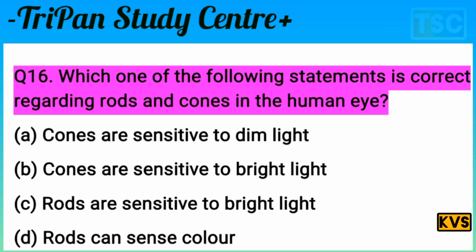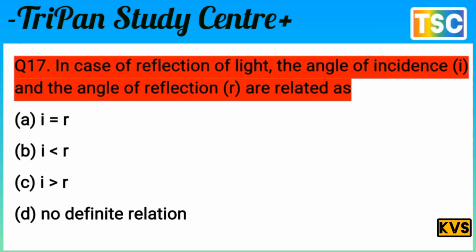Let's see the next question here. Next question on your screen. Question here: in case of reflection of light, the angle of incidence I and the angle of reflection R, how are they related? It means the relation of incidence and reflection of light. The question is very interesting.